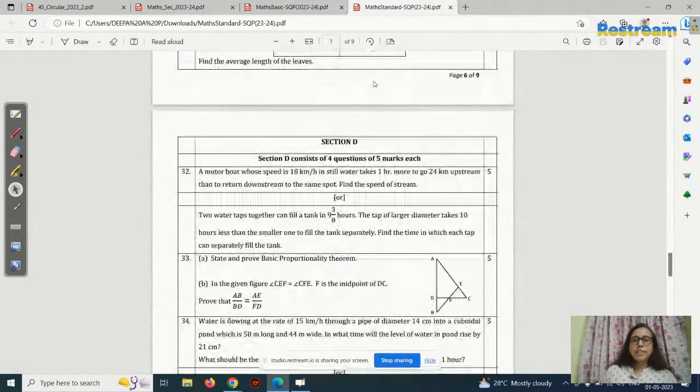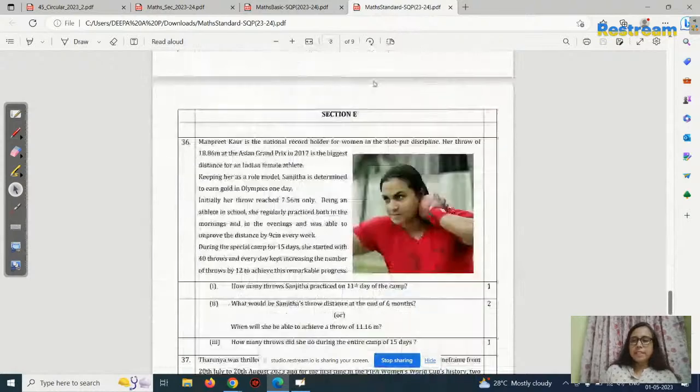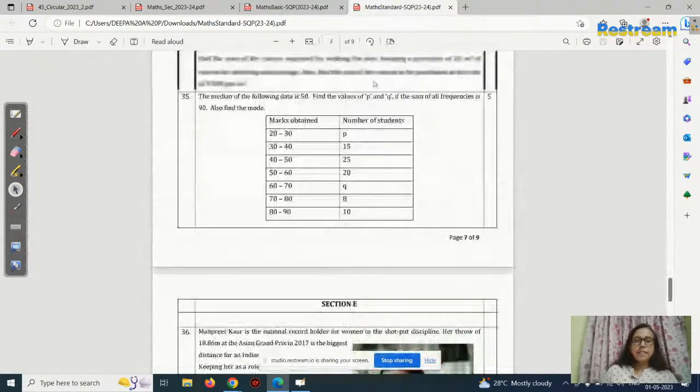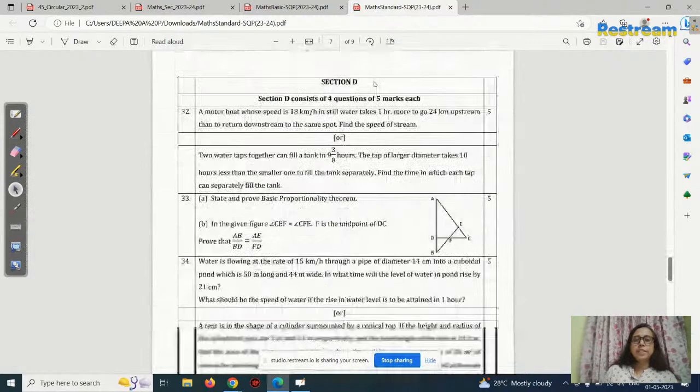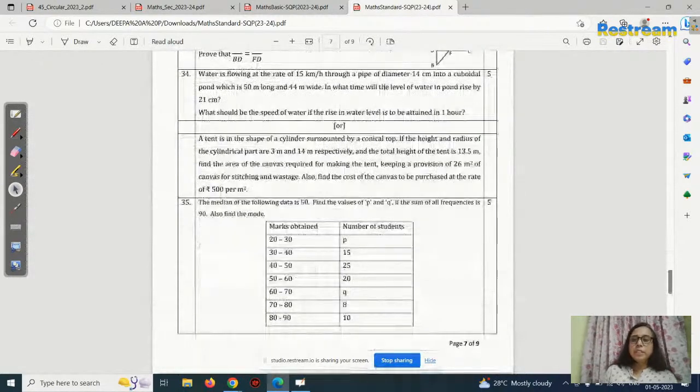Now section D, 32, 33, 34, 35. Each one carries 5 marks. There also you can see an option given for the 34th question.